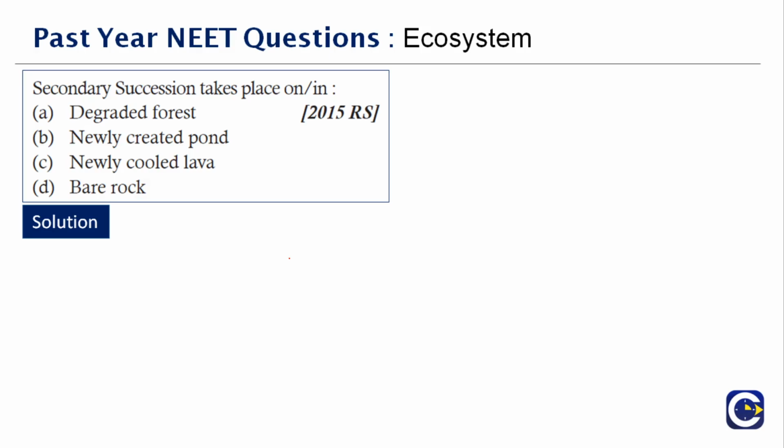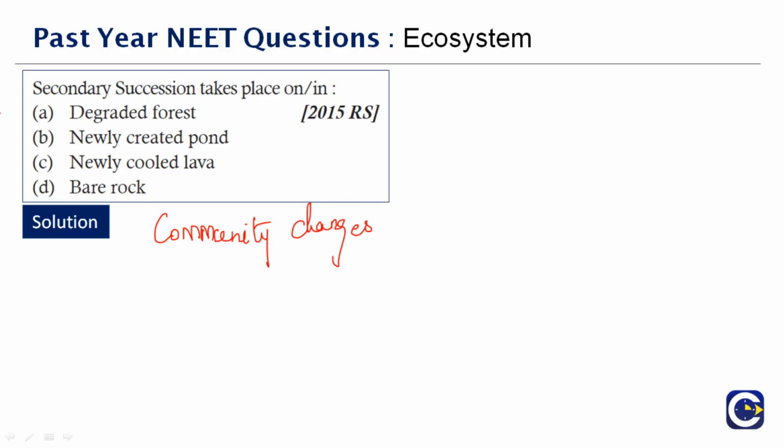Examples include areas which have been cleared of existing vegetation and destructive events. When I talk about secondary succession, you also have a primary succession, but I'll give you some examples here.